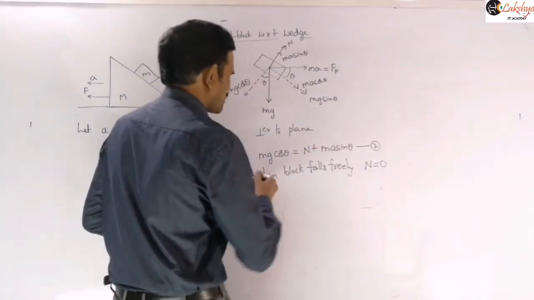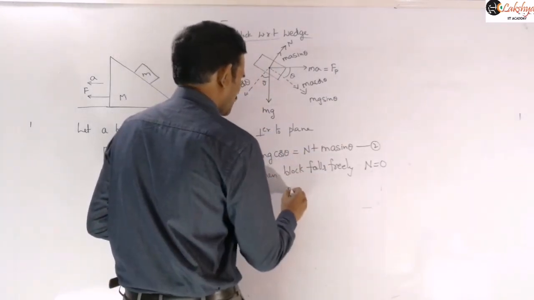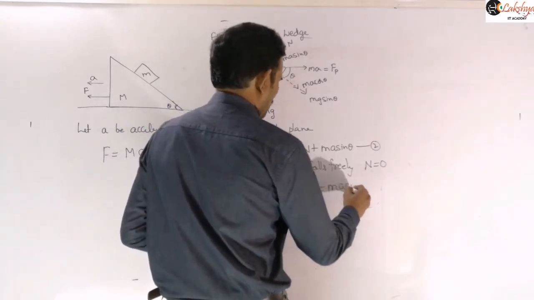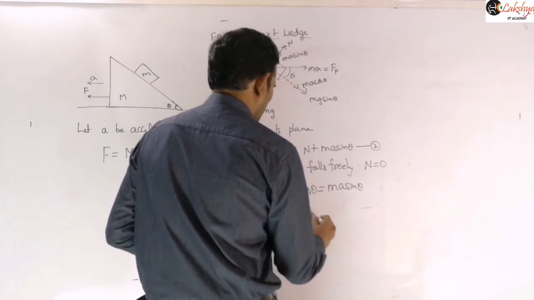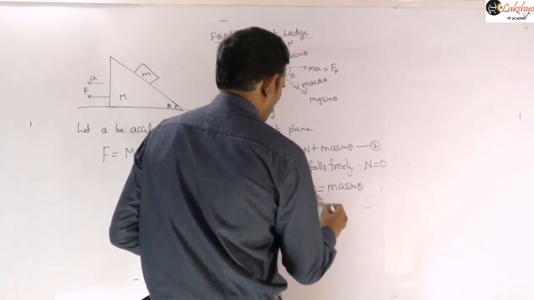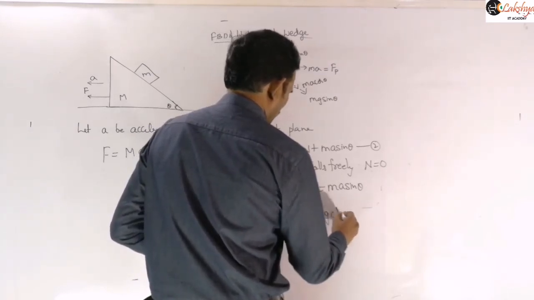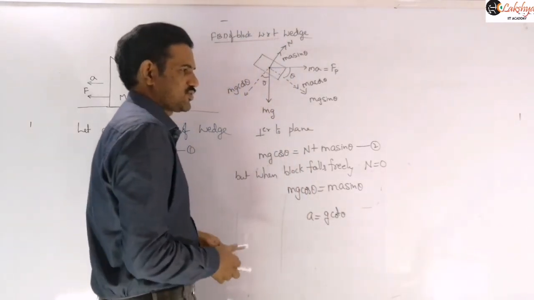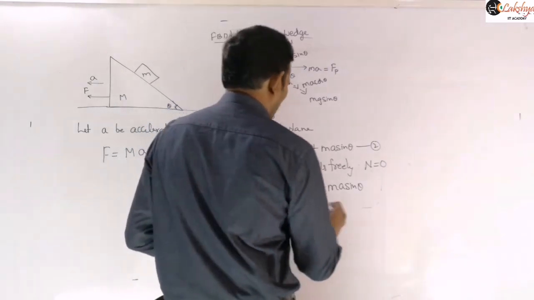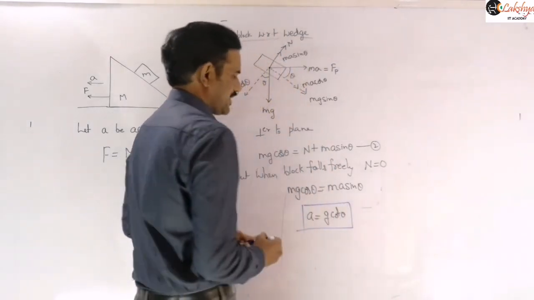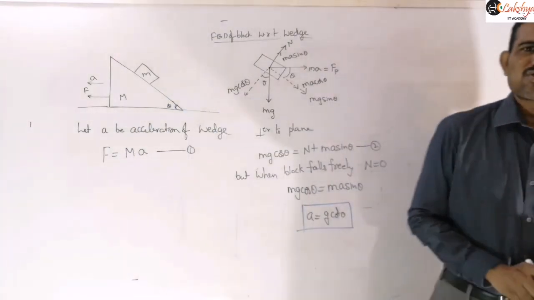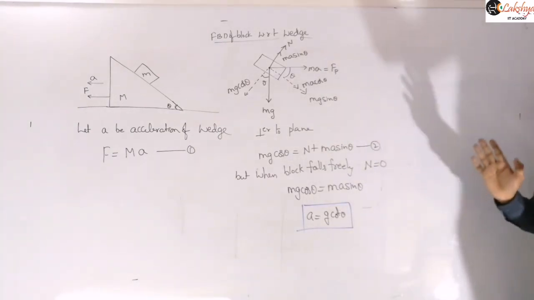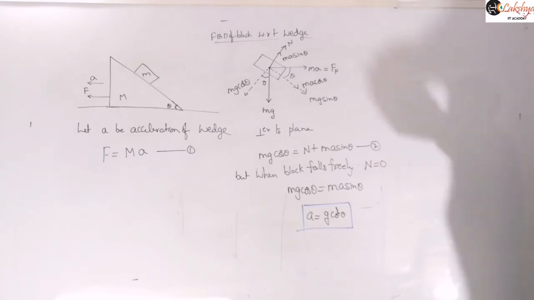Once the normal reaction is 0, you can write this equation as mg cos theta is equal to ma sin theta. Therefore this acceleration a is equal to g cot theta. So this is another expression you need to remember. The previous one gave g tan theta, and here you get g cot theta. g cot theta means the block falls freely, and g tan theta means the block will remain at rest with respect to the wedge.